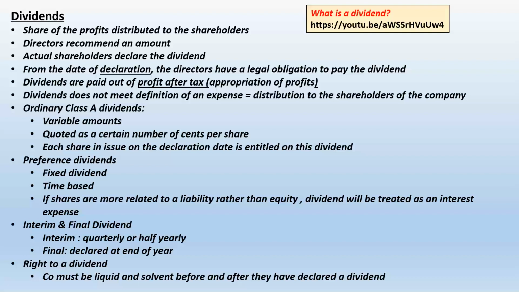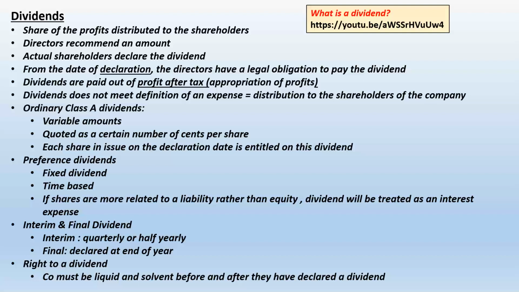So now I've said, when we touched on things like cumulative preference shares, we said that there was a fixed percentage of a preference share, and that fixed percentage constituted the amount of dividend that shareholder is entitled to.